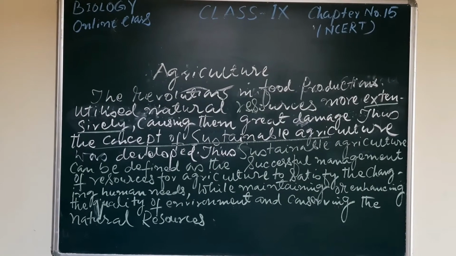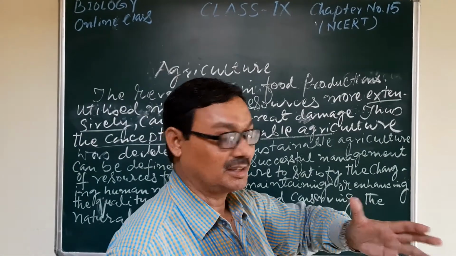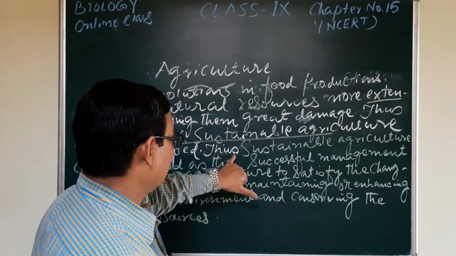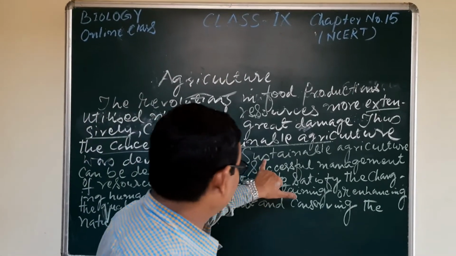But it is not an easy task for our poor farmers. We will look at it now. First you may see the definition of sustainable management of agriculture.